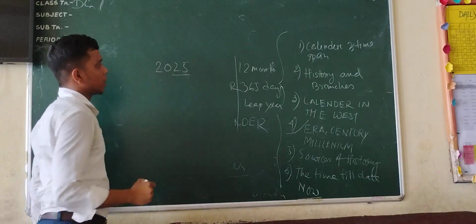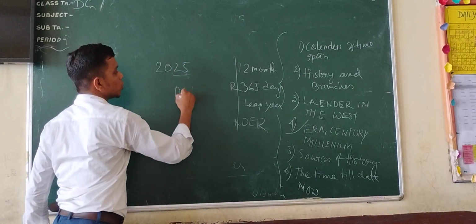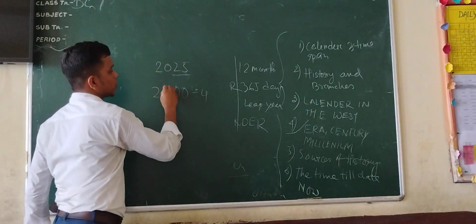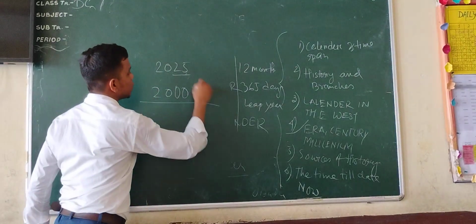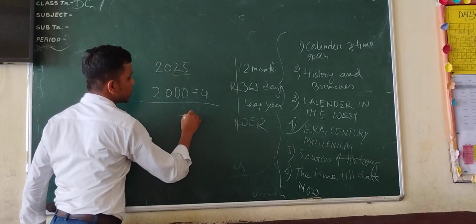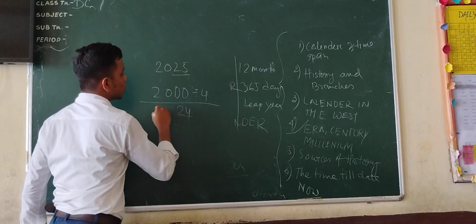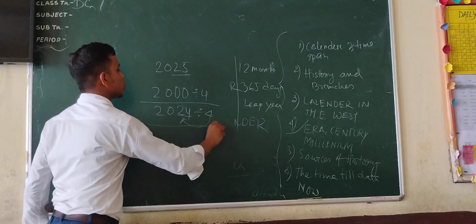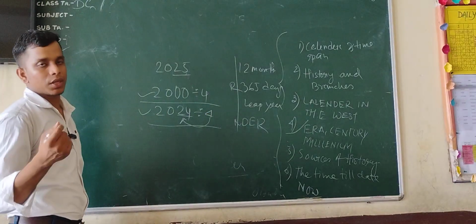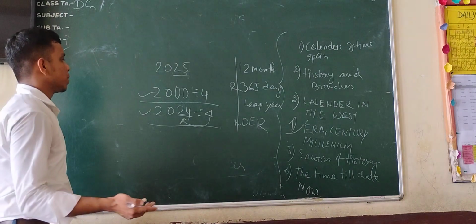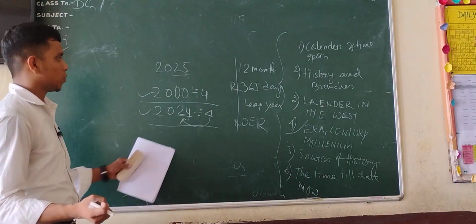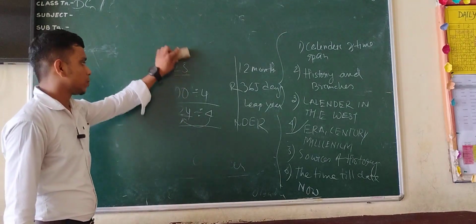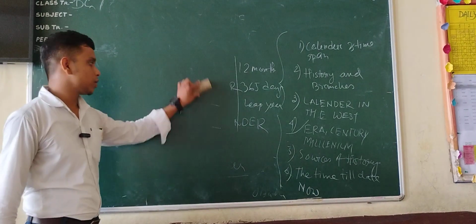If the last two digits are 0, then it is divisible by 4, so that is also a leap year, like 2000. And if the last two digits are divisible by 4, suppose 2024, divisible by 4, that is also a leap year. So there may be a VSA question, a very short answer question, that may come in your exam paper. So you have to follow this also. This is also an area of math. You will get the maths calendar also in your class 6 maybe.